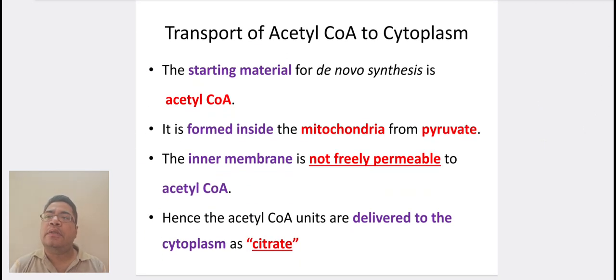Coming to transport of acetyl-CoA to cytoplasm. The starting material for de novo synthesis is acetyl-CoA. It is formed inside the mitochondria from pyruvate. The inner membrane is not freely permeable to acetyl-CoA. Hence, these units are delivered to the cytoplasm as citrate.